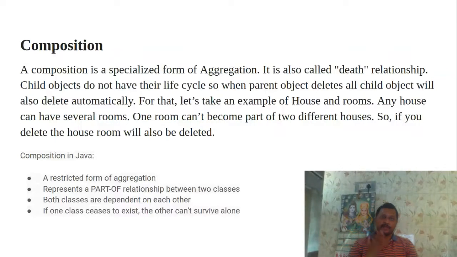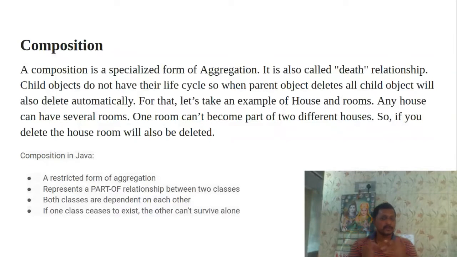If you take a person as in the same example we discussed previously, if the person object is deleted, the teacher and the student objects we discussed will also be deleted. That means they have dependencies and a part of relationship with the person, because whether a person is a teacher or a student, we are just maintaining the person class. If we delete the person object, the student and teacher objects will also be deleted.